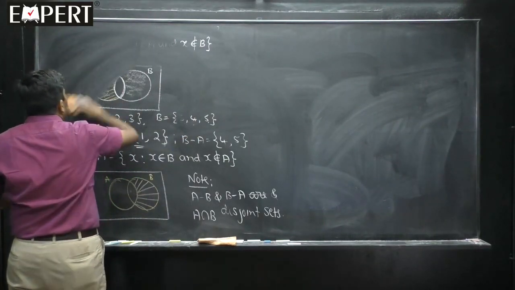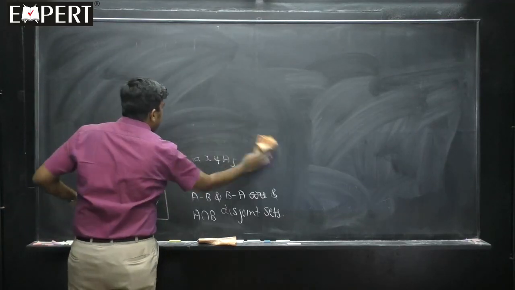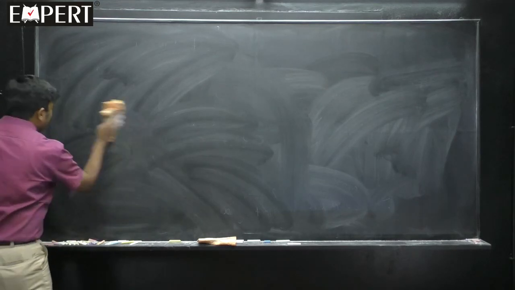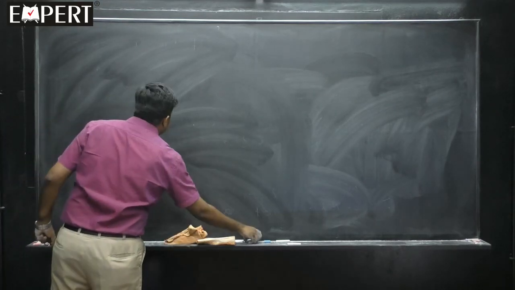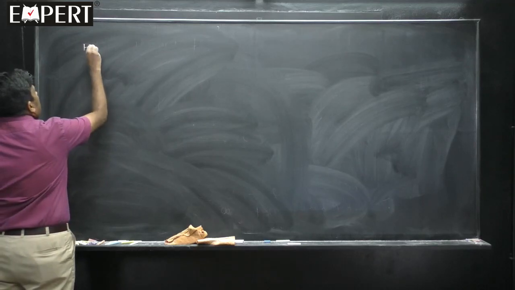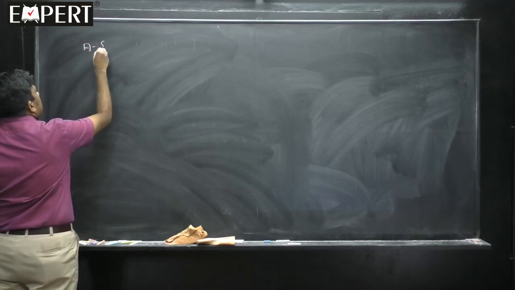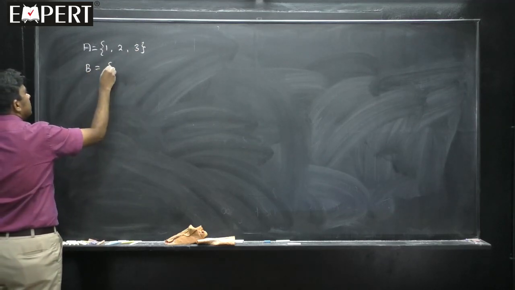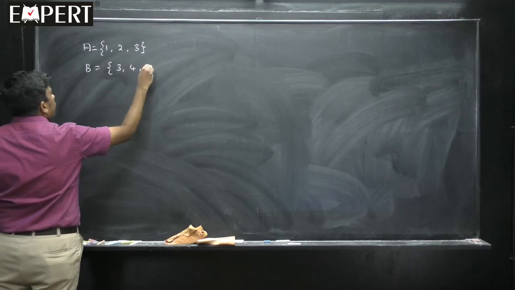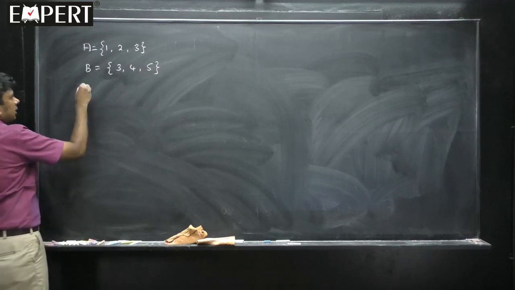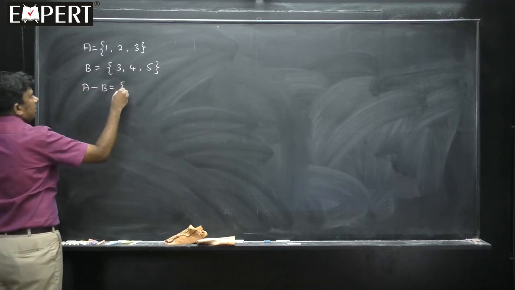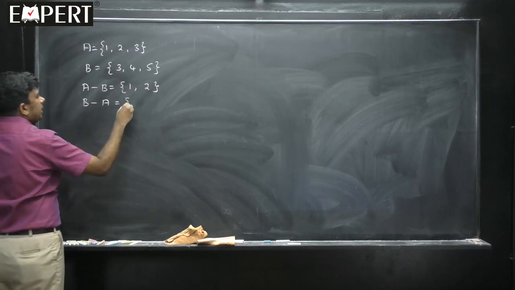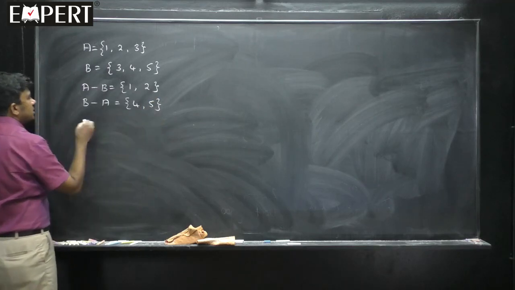I hope all of you understood, but still, say students, if I take the set A equal to {1, 2, 3}, and if I take the set B equal to {3, 4, 5}, then what is A minus B? A minus B is {1, 2}. Then what is B minus A? B minus A is {4, 5}.